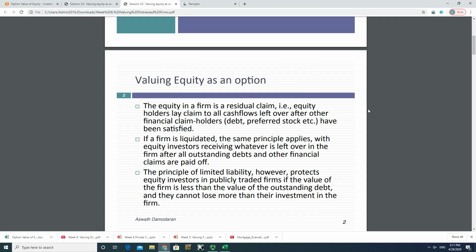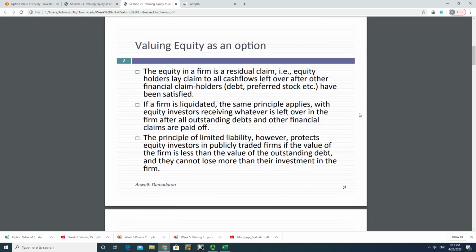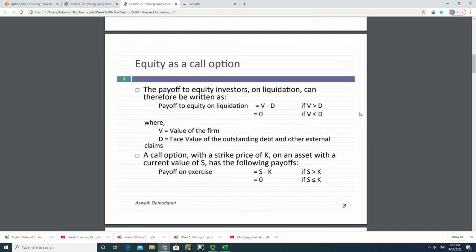It's zero. So the payoff of an equity is pretty much like the payoff of a call option. I think when you look at the equation here, you will see very clearly that equity can be viewed as a call option. Let's take a look at a call option first.